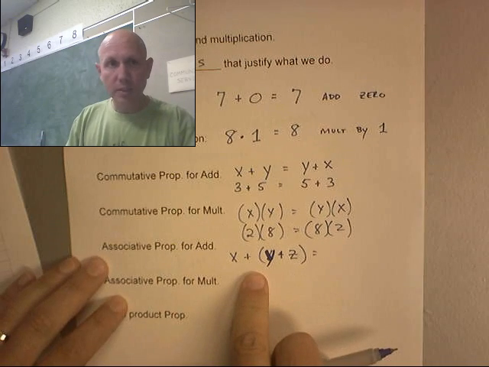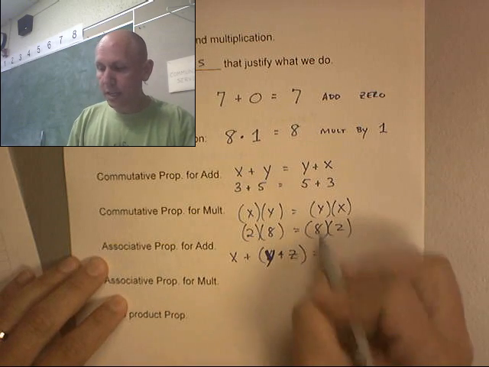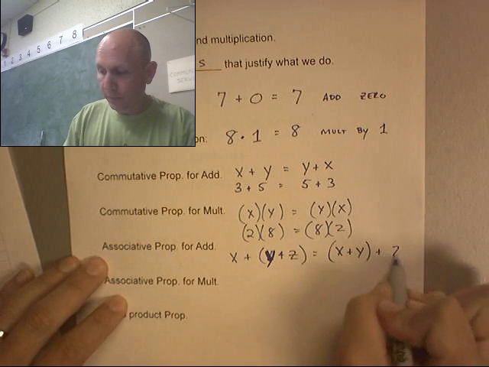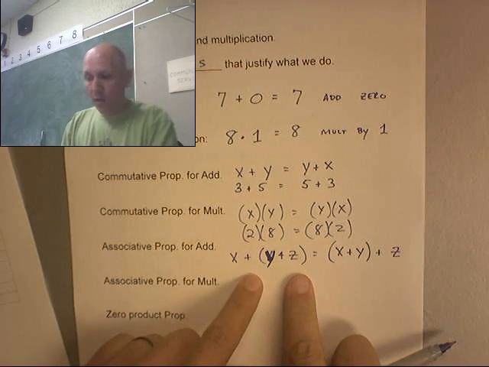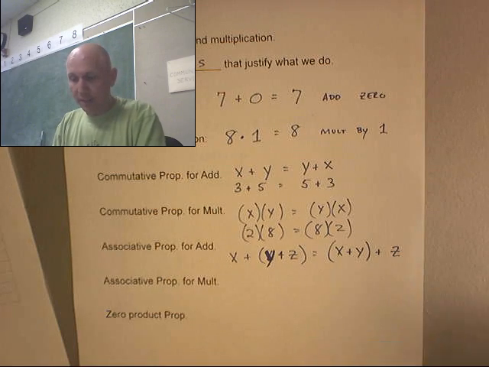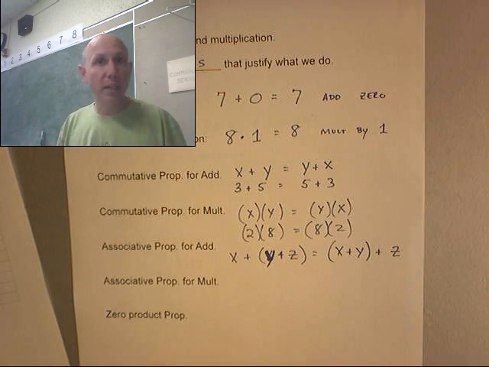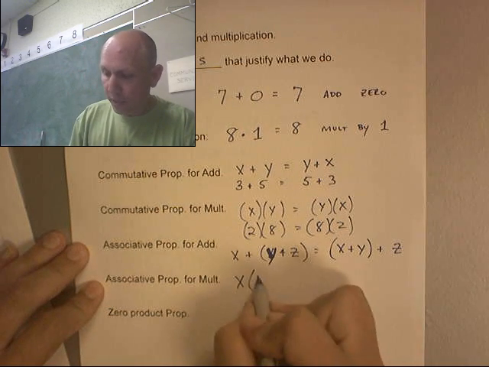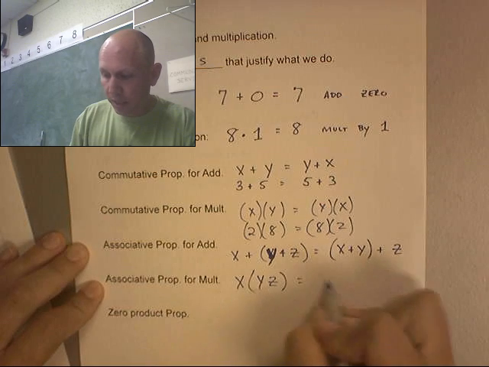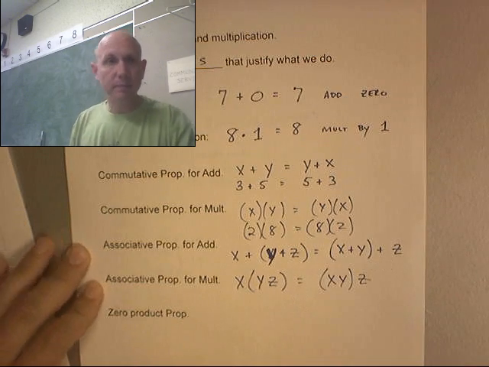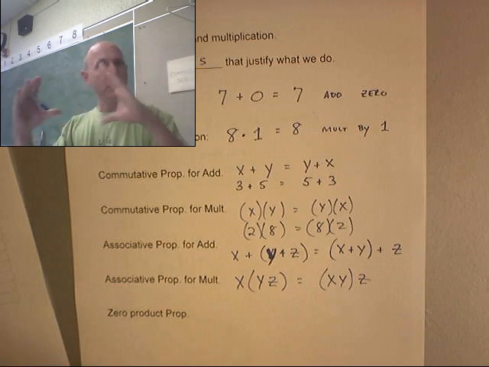So x plus group (y plus z) equals group (x plus y) plus z. The only thing that happened is that the parentheses moved around. If only the parentheses are moving, it's the associative property. And it also works for multiplication. x times (y times z) equals (x times y) times z. If only the parentheses are moving, it's associative.